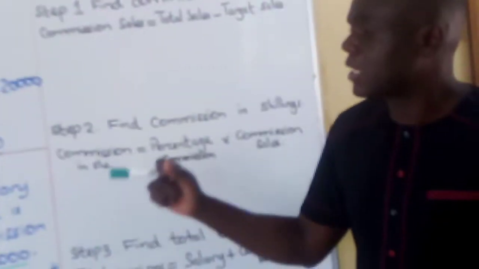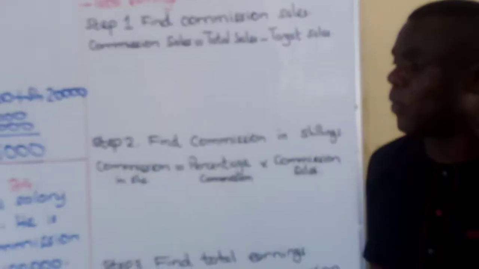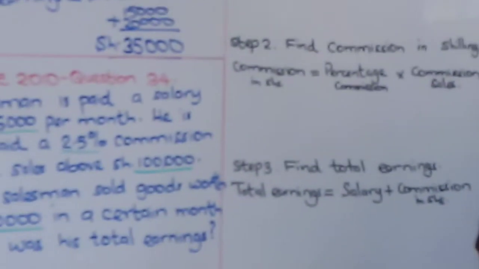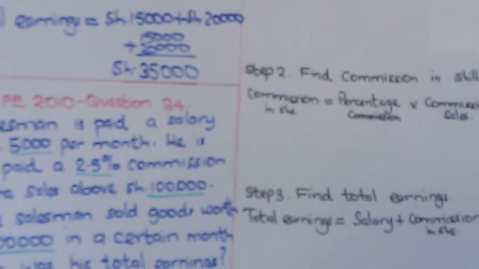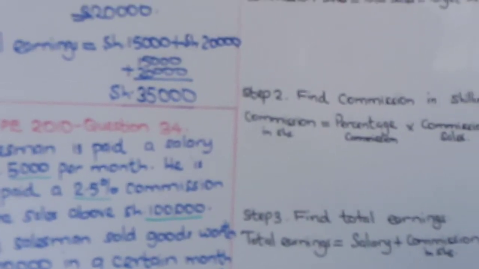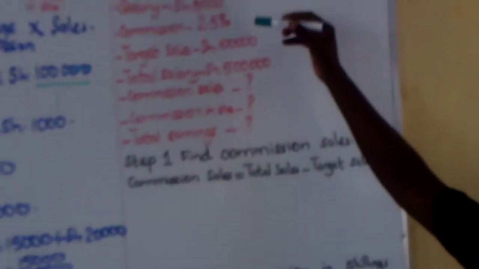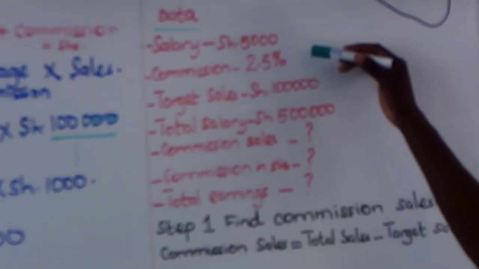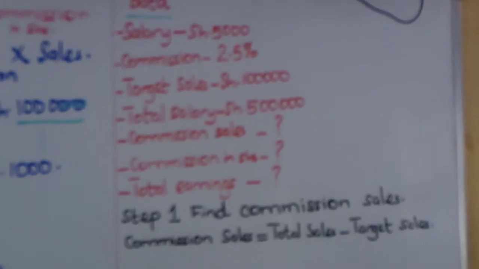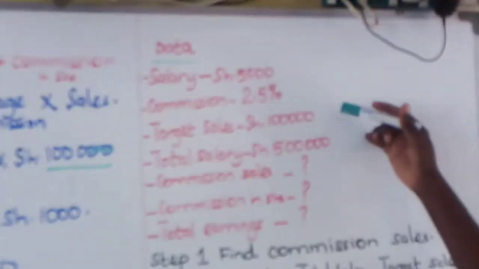And this is the direction I want you to take. When you are tackling a Kcpe question, especially a word number problem like this one, you must collect data from the question. I have endeavored to collect the data here. What we are given in the question is called data.